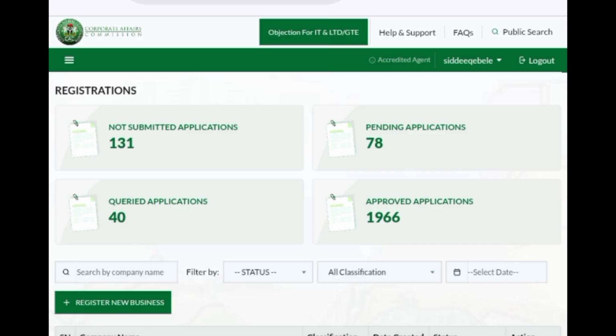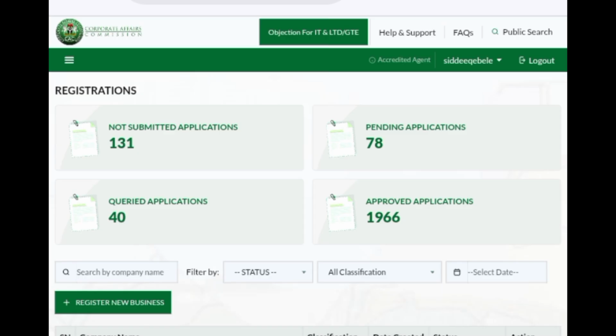Now this one here, let me explain this particular portal to us also. Here you can see not submitted application, you can see pending application, you can see queried application, you can see approved application. All of these are the application on this particular side of this registration, which is the registration portal. You can see it's different now. It's of two different things. The first one is the first stage of the business registration, which is that of reservation. Now we are on registration.